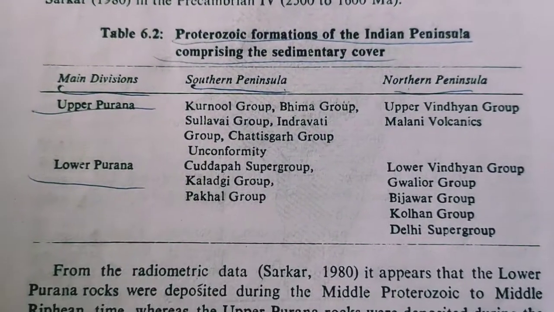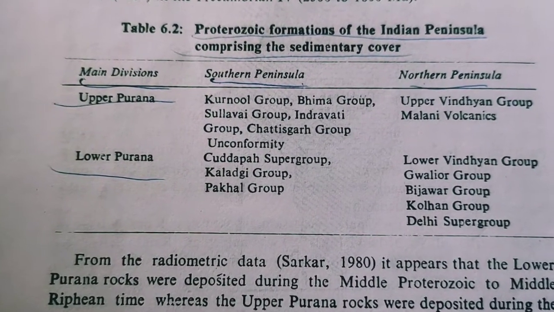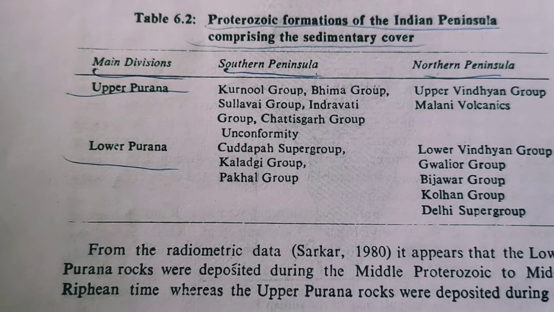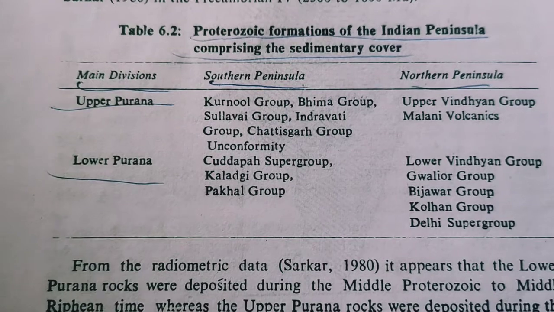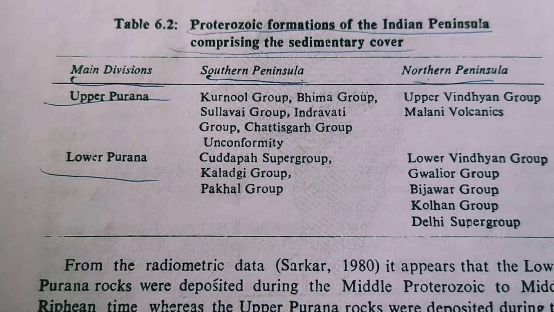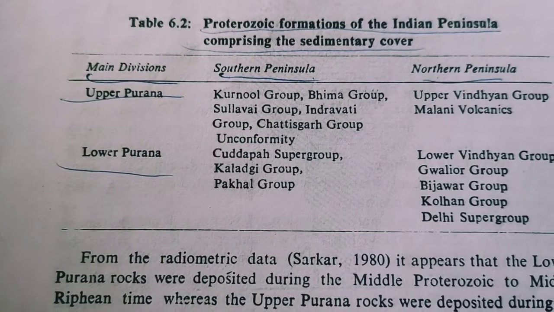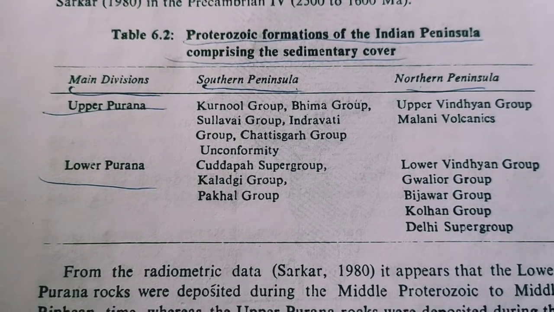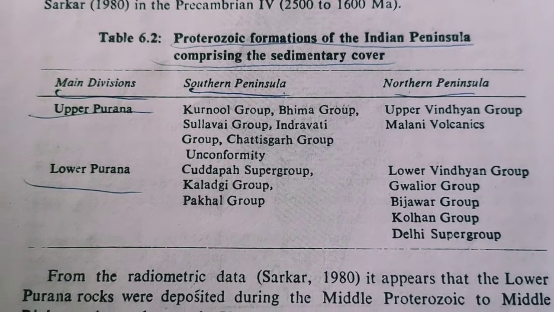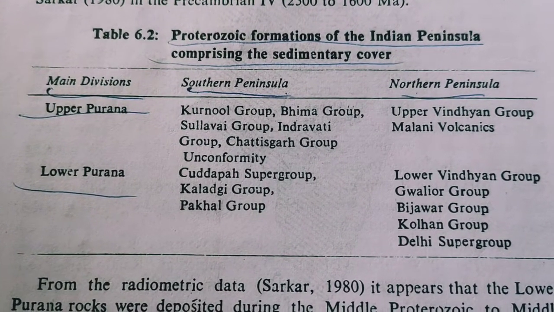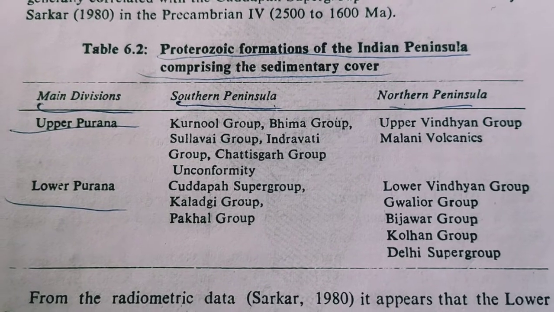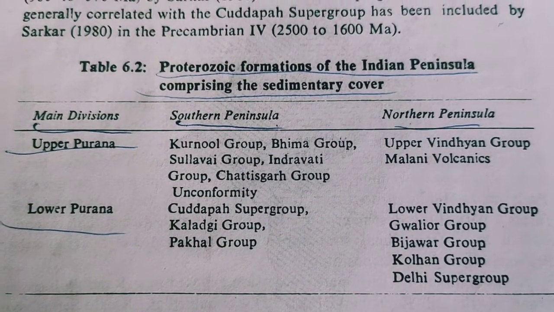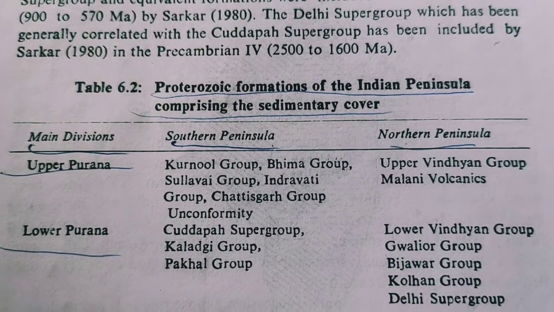In these Precambrian formations of the Indian Peninsula, the peninsula is covered by sedimentary rocks, which can be divided into two main divisions, Lower Purana and Upper Purana, in the Southern Peninsula and Northern Peninsula. In the Lower Purana of the Southern Peninsula, there are the Pakhal group, Kaladgi group and Kadapa supergroup. Between the Lower Purana and Upper Purana, an unconformity divides them.